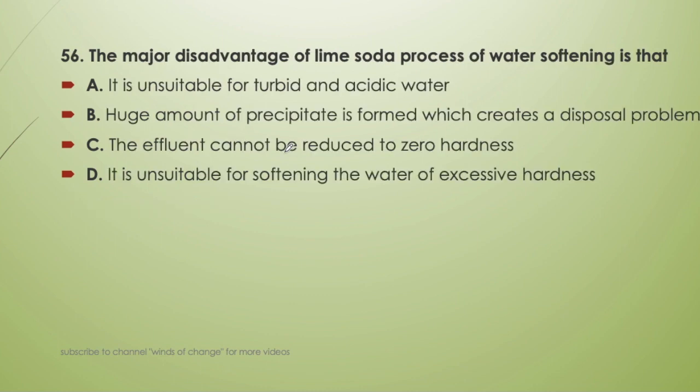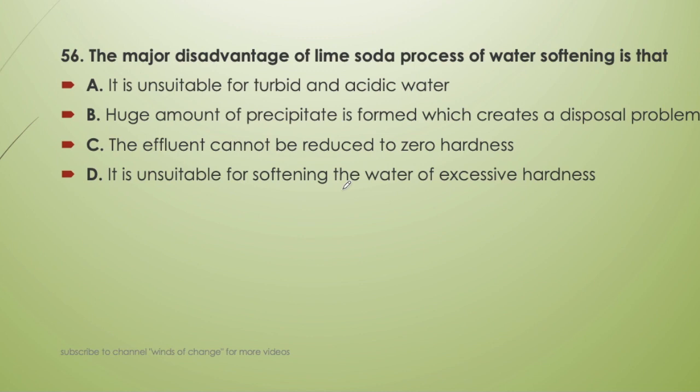Next question, the major disadvantage of the lime soda process of water softening is that it is unsuitable for turbid and acidic water. Huge amount of precipitate is formed which creates a disposal problem. The effluent cannot be reduced to zero hardness. It is unsuitable for softening the water of excessive hardness.